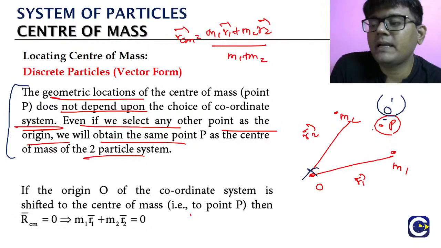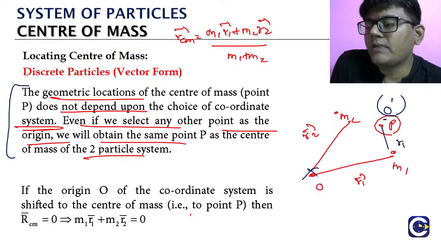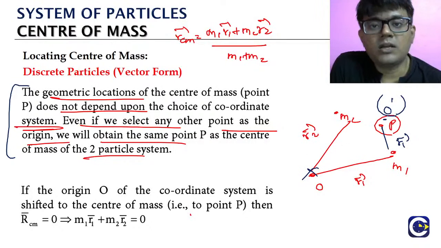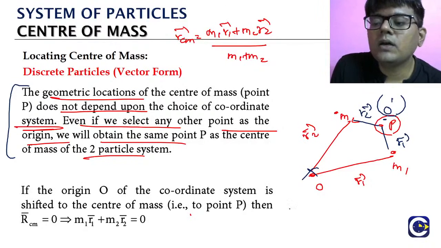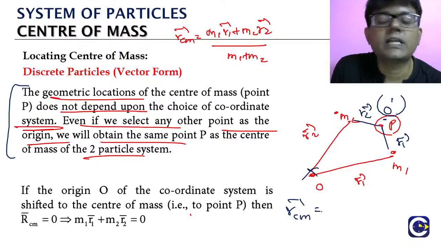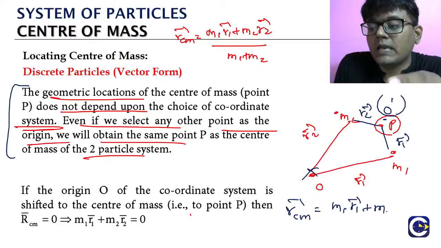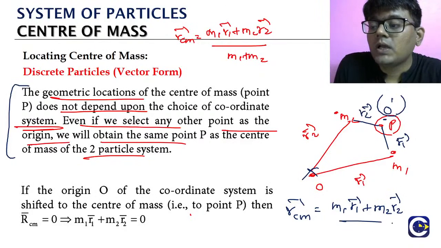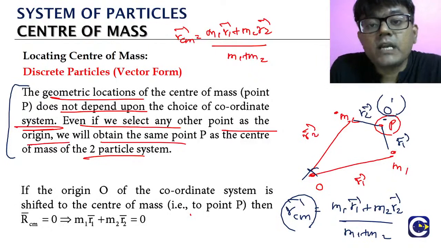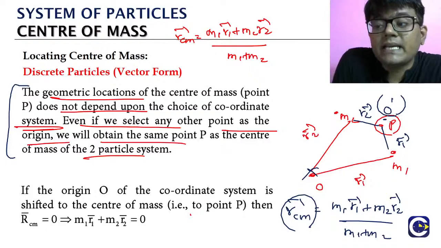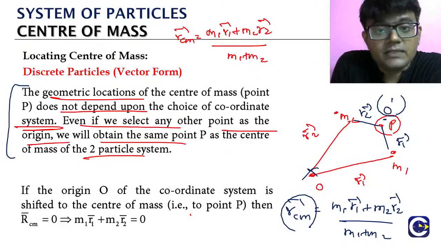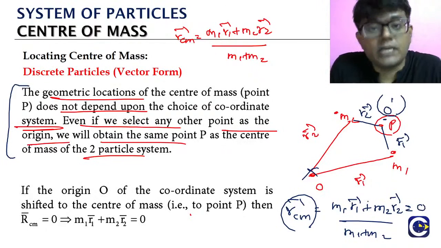Then look, this is our r1 now. We defined the position vectors from our origin. This is r2. When you want to give the center of mass position vector, what is the formula? Now the new r1 and r2 values: m1 r1 plus m2 r2 by m1 plus m2. But look, what is this? Position vector of center of mass. But where is the center of mass? That is our origin, right? So this should be 0, right?